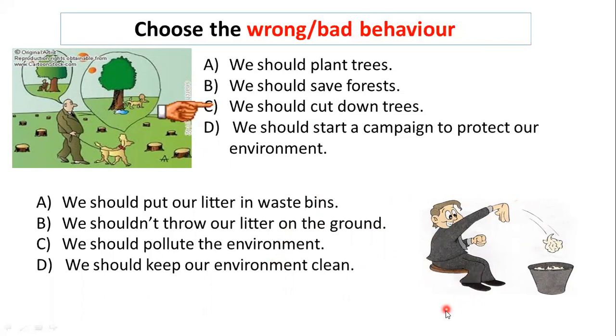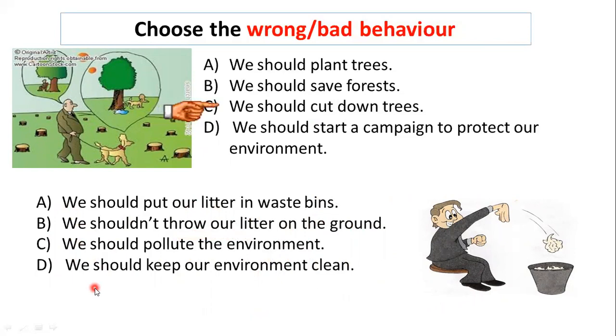Now, the next one. Here's our friend playing again with garbage. So we have A, B, C, and D. We should put our litter or waste, garbage, rubbish in waste bins. We shouldn't throw our litter on the ground. We should pollute the environment.